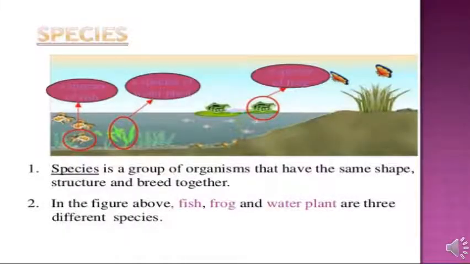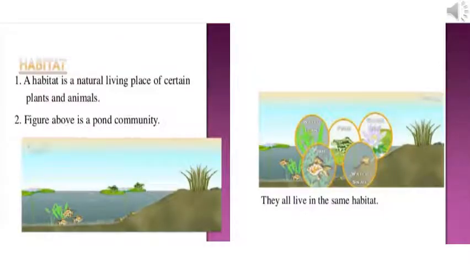What are species? Well, a species is a group of organisms that have the same shape and structure and breed together. In the figure above, fish, frog and water plant are three different species. The surroundings or place where an organism lives is called its habitat. The habitat provides food, shelter, and space to live and reproduce. It means organisms are well adapted to live successfully within their habitats.